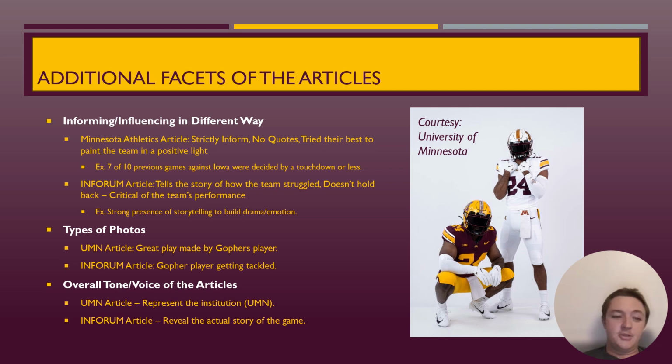The types of photos used I found were pretty interesting. So the Minnesota UMN article had a picture of a Gophers player making a really cool play. It looked like he was jumping over one of the Hawkeye players, which again kind of helps paint the university in a more positive light. Whereas the Inform article, their photo was of a Gopher player actually getting tackled. So it was kind of a perfect way to summarize the game for them.